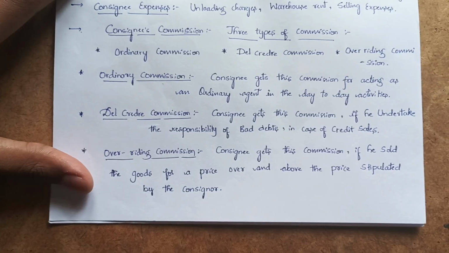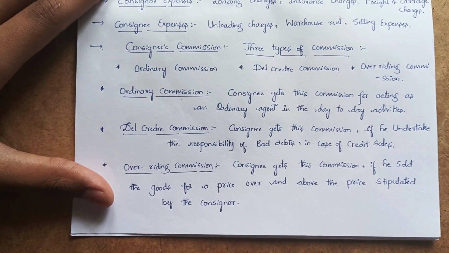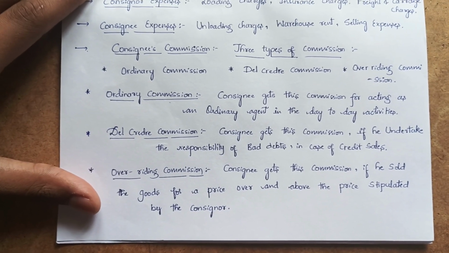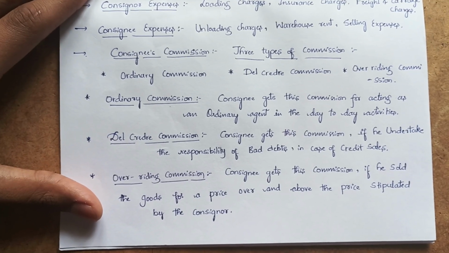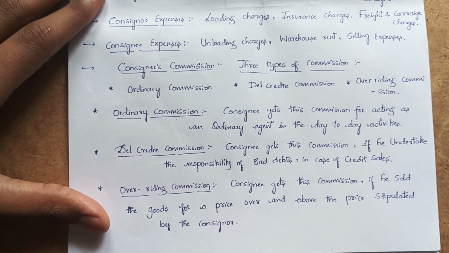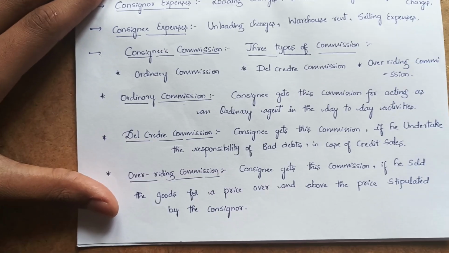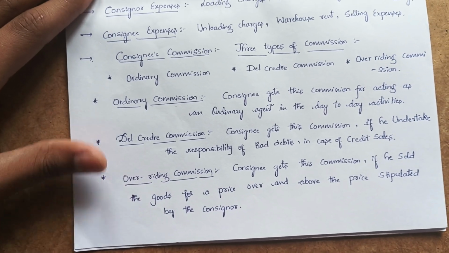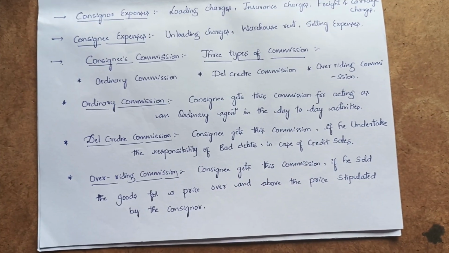Next one is overriding commission. Overriding commission is also a commission which he is receiving over and above the ordinary commission. He gets this commission only when the consignee sold the goods to the customers for a price more than the price which the consignor stipulated, and for the extra price obtained, he gets the commission, that is known as an overriding commission. This was the consignee's commission. There are three types: overriding, declaratory and ordinary commission.